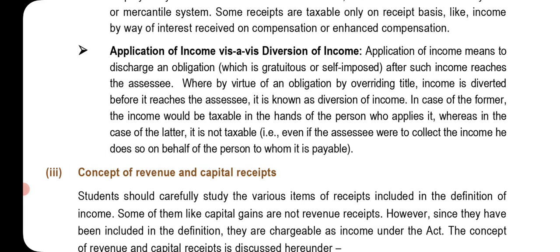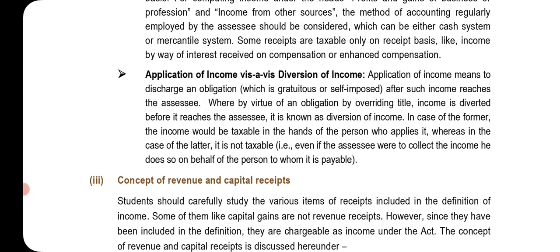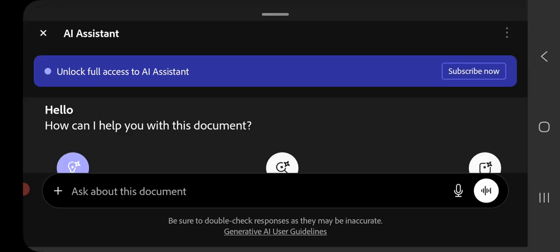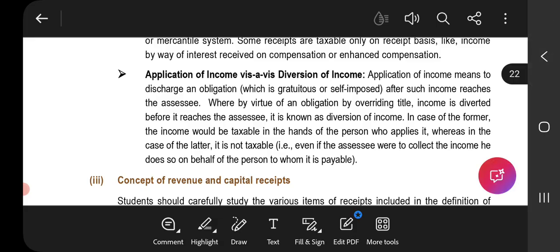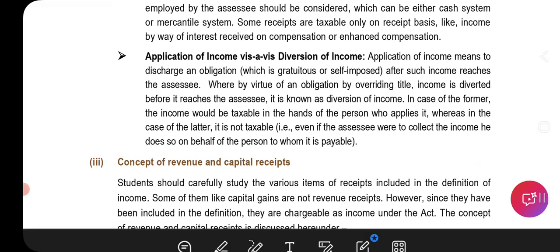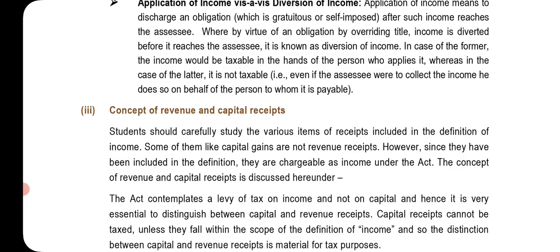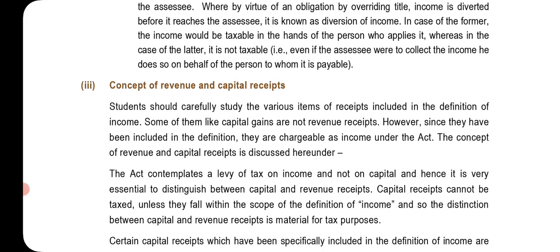Application of income versus diversion of income. Application of income means to discharge an obligation which is gratuitous or self-imposed after such income reaches the assessee, whereas by virtue of an obligation by overriding title, income is diverted before it reaches the assessee. Before it reaches the assessee, it is known as diversion of income. In case of the former, the income would be taxable in the hands of the person who applies it, whereas in the case of the latter, it is not taxable, as even if the assessee were to collect the income, he does so on behalf of the person to whom it is payable.